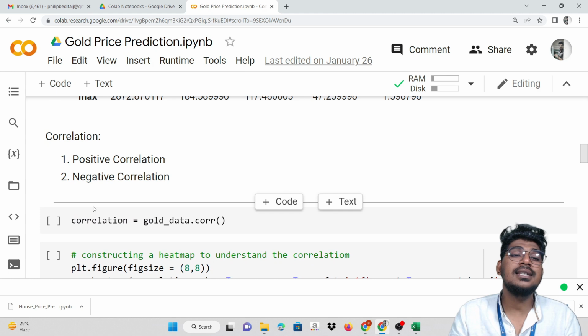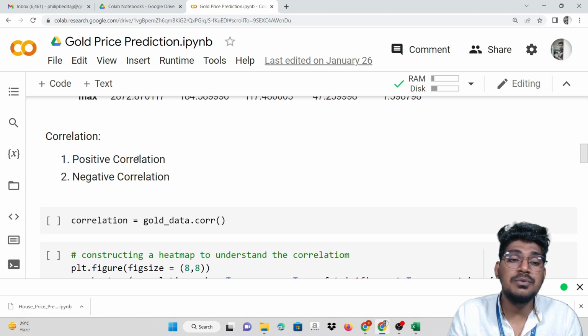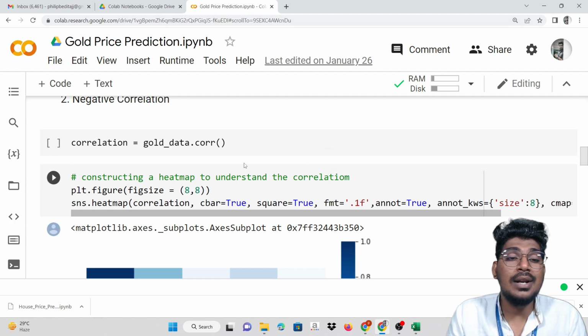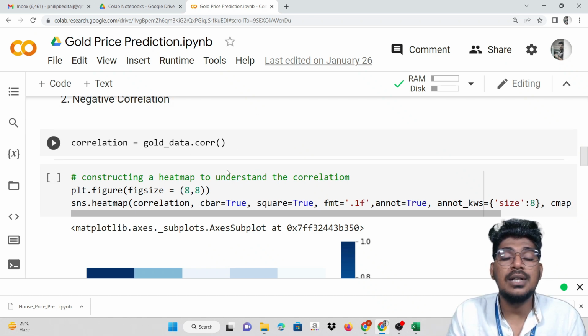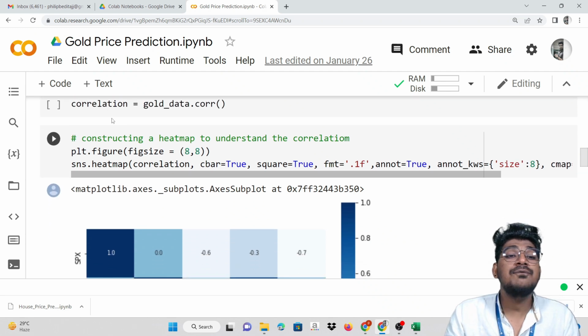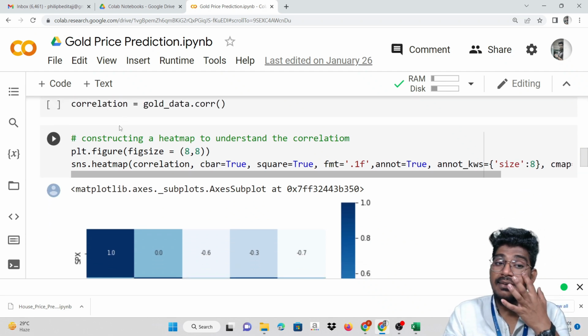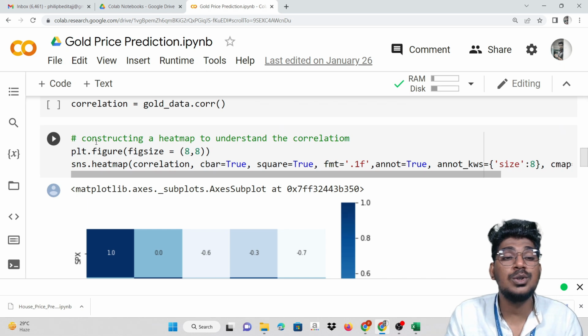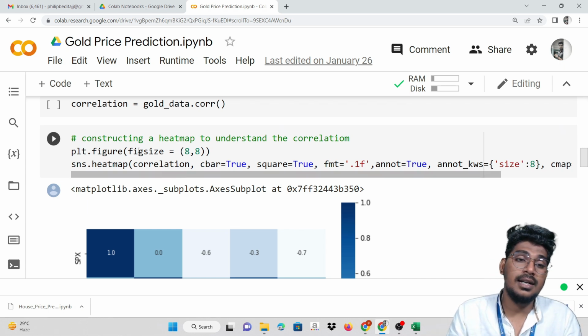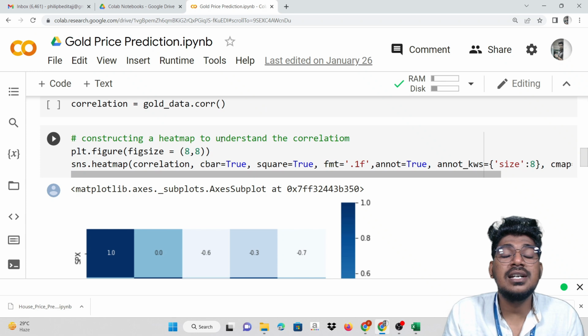Now we are going to find the correlation. One is a positive correlation, and one is a negative correlation. So apply it on the gold data set: correlation is equal to gold data dot corr. Okay. After getting the correlation value between each of the data features,